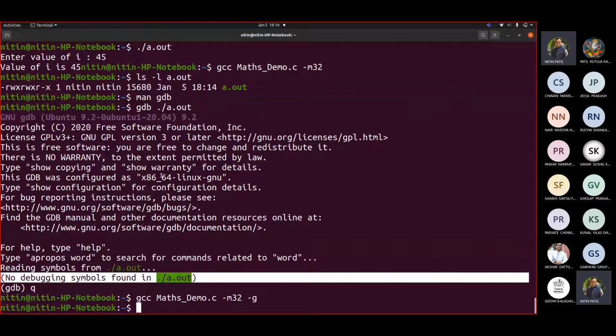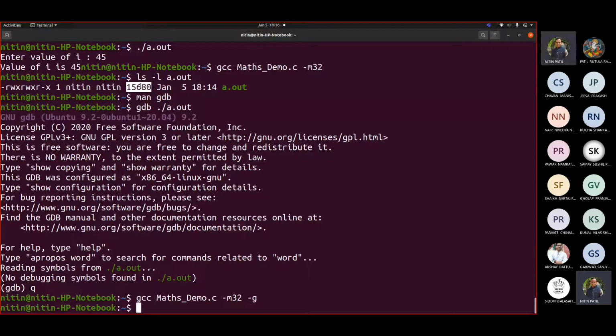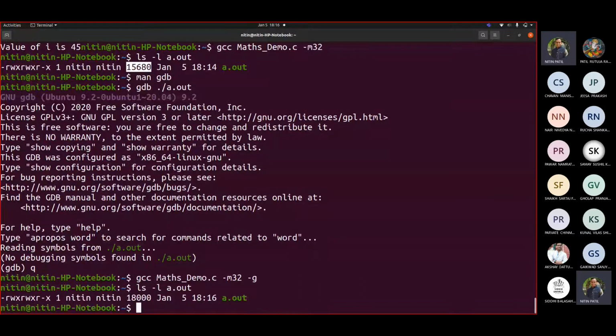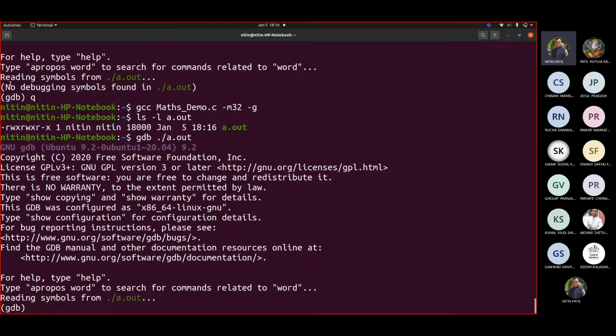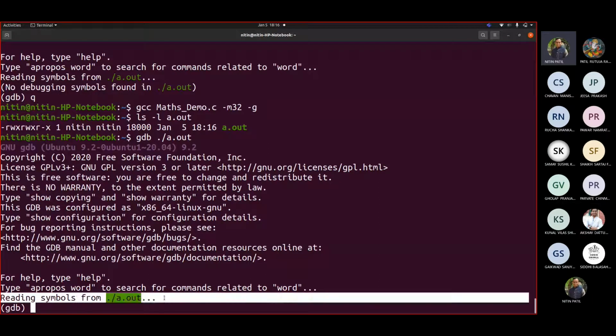Now remember, when we hadn't written -g, the file size was 15680, correct? Now if I see the file size, it is 18,000 bytes. Suddenly 15680 plus something came into the picture. So more than 2000 bytes are added, and these are basically for debugging purposes. Now if I write gdb a.out, see the difference. Earlier we saw no debugging symbols found. Now you will see reading symbols from a.out. This is the difference that -g made.